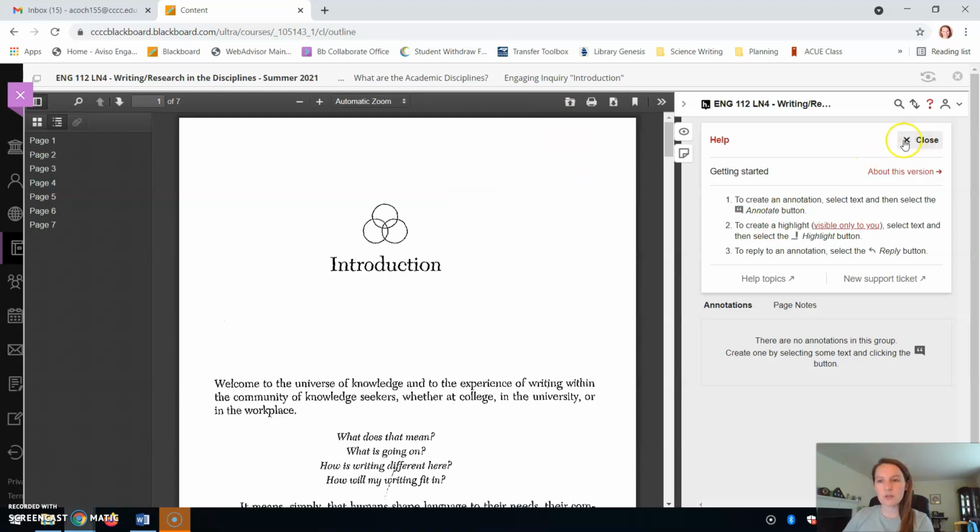It gives you directions over here. It tells you how you can create your annotation, how you can highlight, which is something that would only be visible to you. So if you only highlight, you don't get credit. You have to comment as well. And then it tells you how to reply to people.